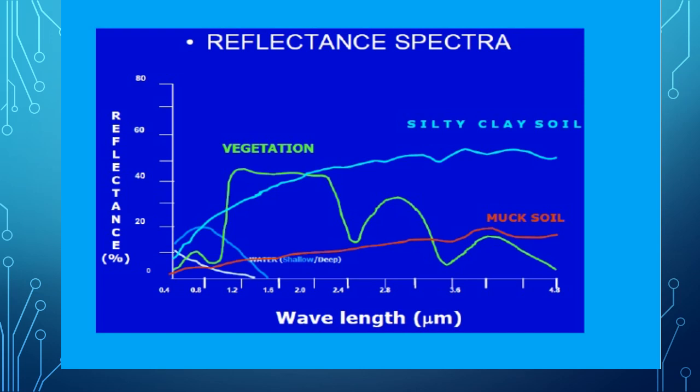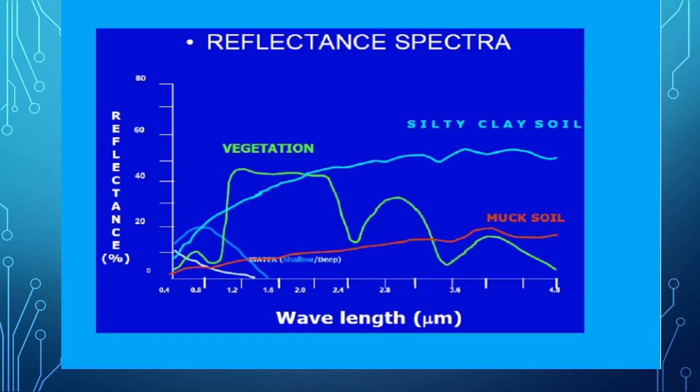When we have to study vegetation, it is necessary to select those wavelength regions in which there is maximum reflectance or reflectivity. So it is necessary to use the near infrared region when we study vegetation growth or vegetation disease. Some other regions we can also use. In the visible region, the reflectance for vegetation is up to 10%.